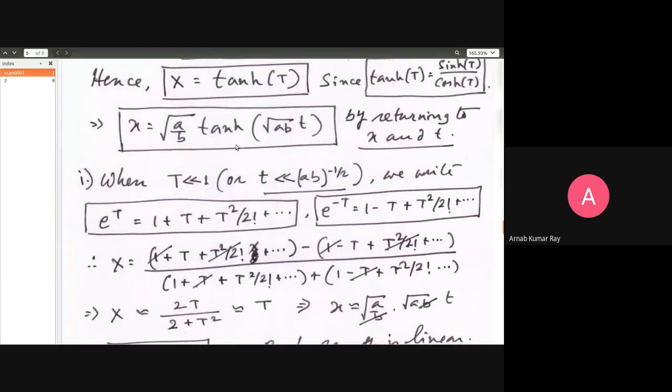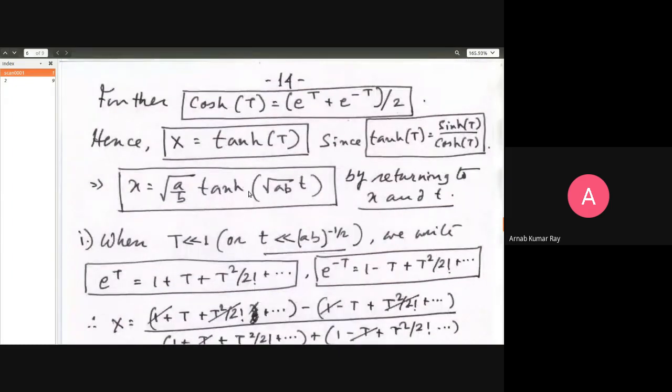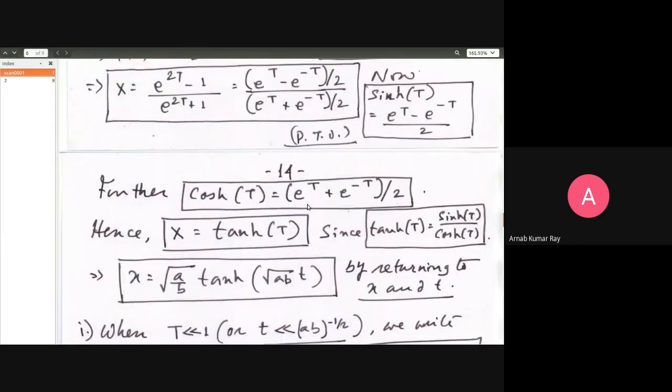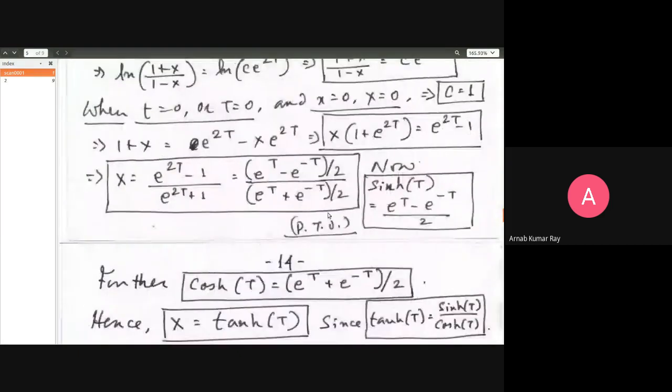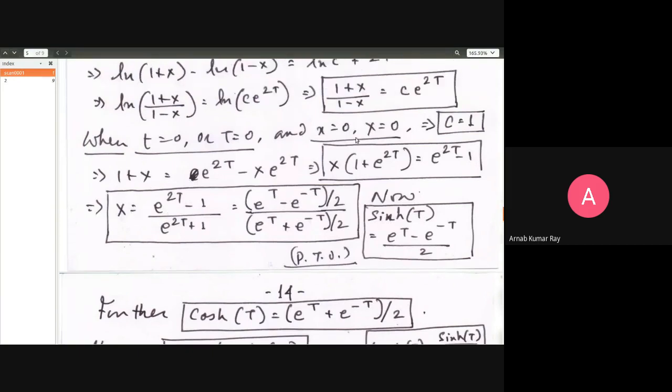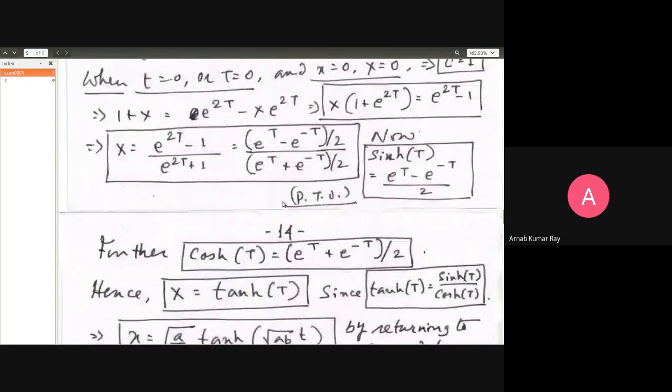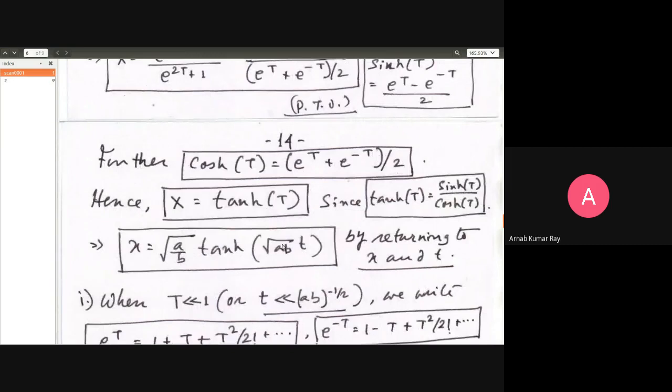So we will look at this tan hyperbolic business a little more closely. What is the small time behavior? Small time behavior is that when t is equal to 0, e raised to 0 minus e raised to 0 will be 1 minus 1, 0. So x will be equal to 0. That corresponds to the initial condition. What if t is a small number, slightly greater than 0, but much less than the time scale in the problem? And what is the time scale in this problem? This is the time scale in this problem.